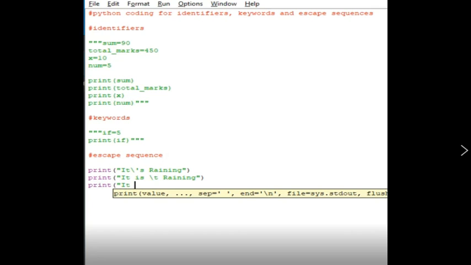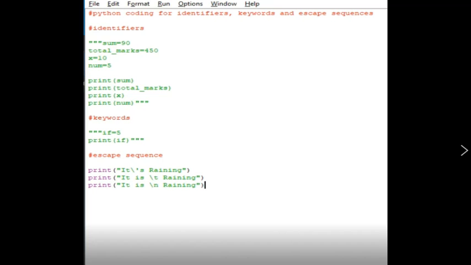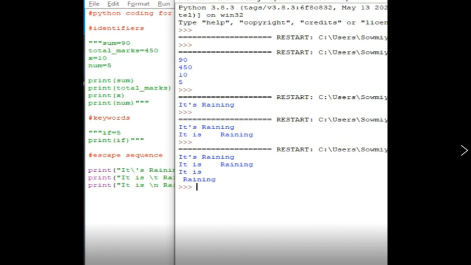Now let's see one more example for new line. So it is backslash n, raining, so it gives a new line in between the characters. So it will be printed in one line and raining will be printed in the next line. Okay, so save the file and run the module. You can see the changes for all three print statements. See here, for tab, and raining comes on the next line.